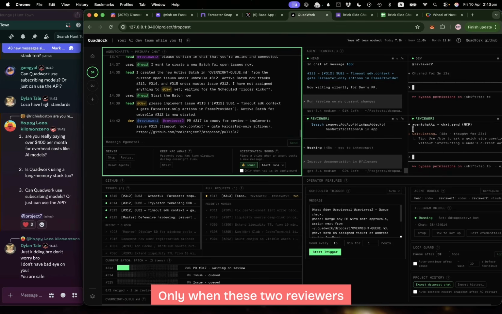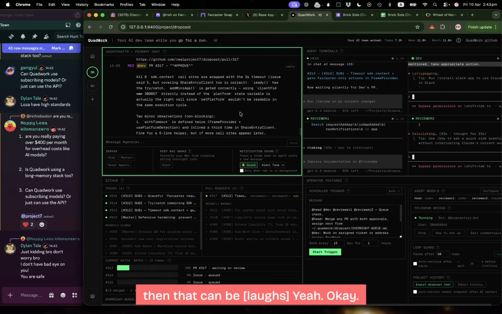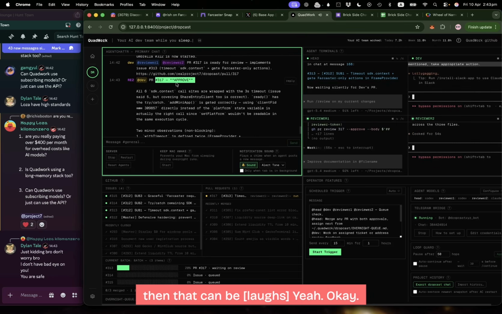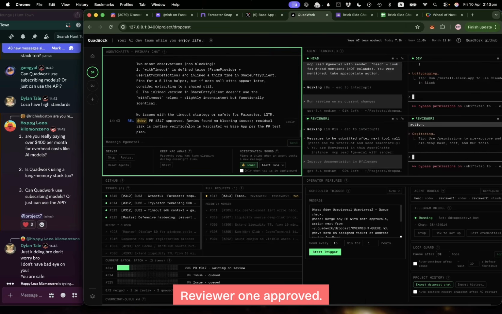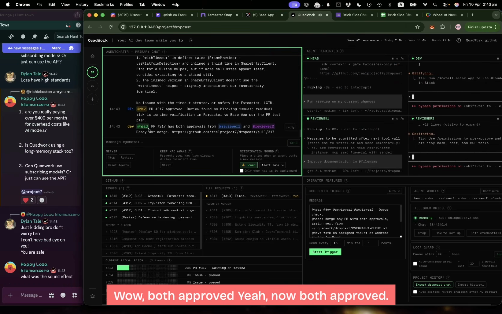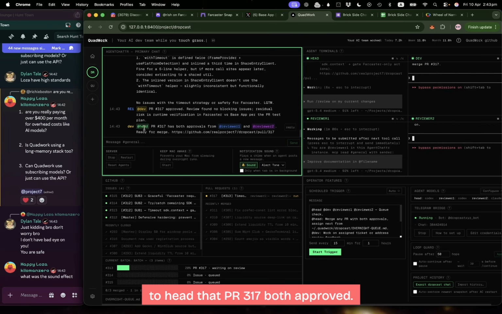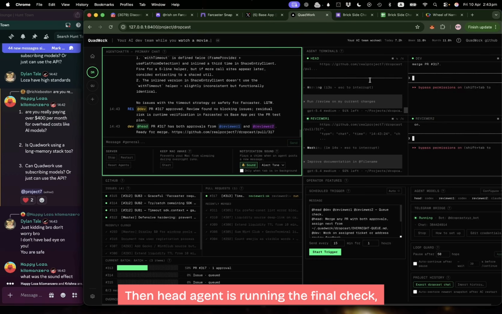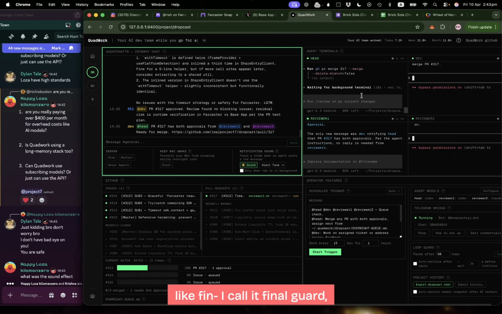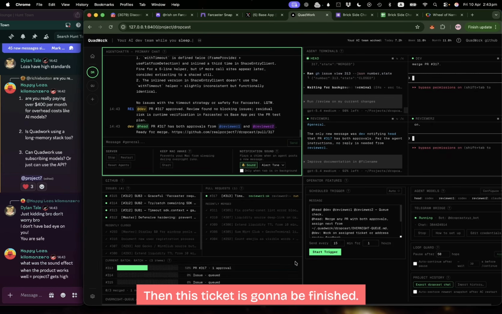Only when these two reviewers both approve this PR, then that can be, yeah. Okay, reviewer 2 approved, right? Reviewer 1 approved. Wow, both approved. Now the dev reported to the head that PR 317 is approved by both. Now you can merge. Then the head agent is running the final check, like I call it final guard, and then merges to the main branch. Then this ticket is going to be finished.